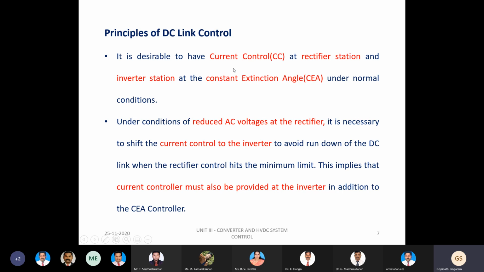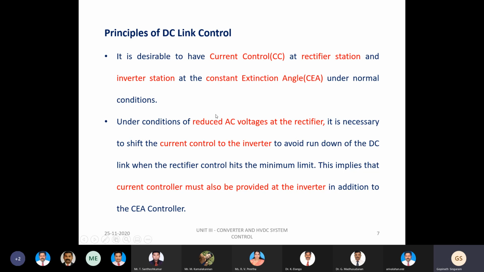So we have to do the current control at the rectifier station, and at the inverter station we have to do the constant extinction angle control. This particular scheme will be called the normal operating condition. So why are we supposed to have the current control at the rectifier station?